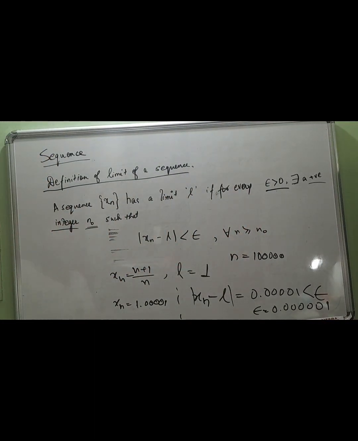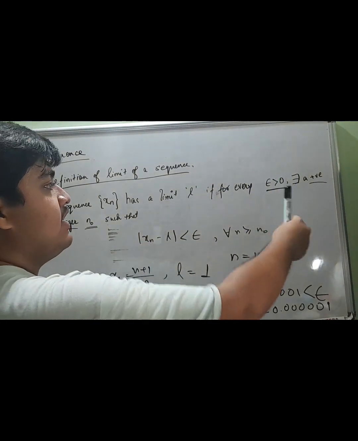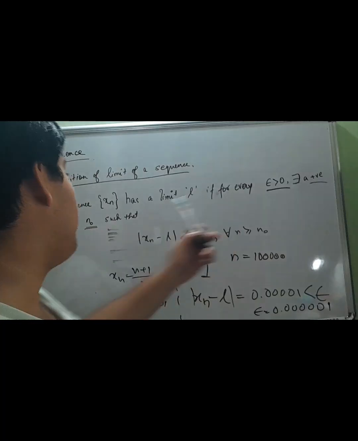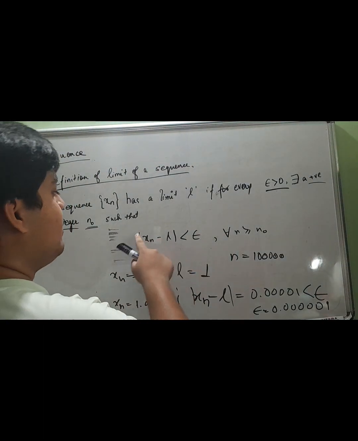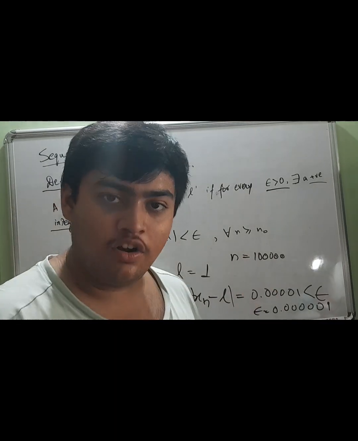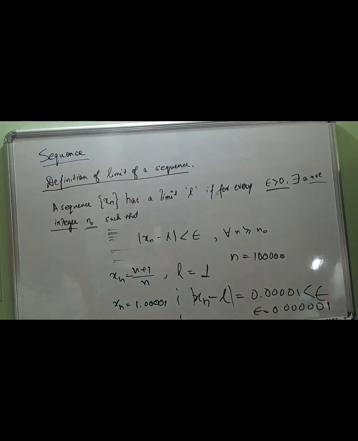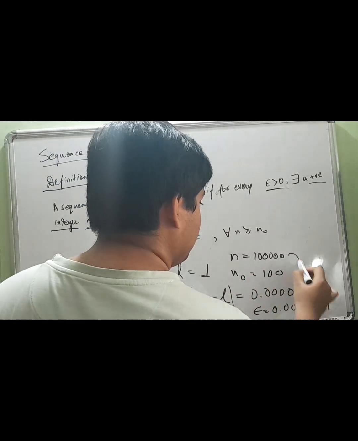For any sequence, there has to be a limit L. For every epsilon greater than 0, there exists a positive integer n naught, such that mod of xn minus L is less than epsilon, for all n greater than n naught. Suppose we take n naught as 100, so this holds, right?